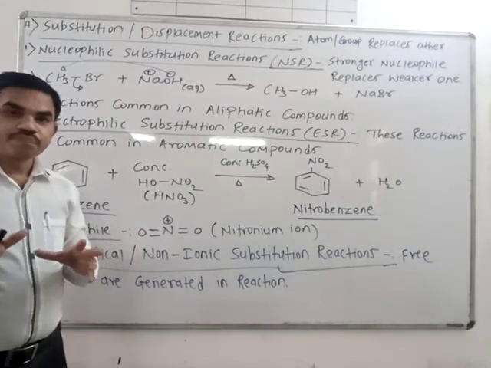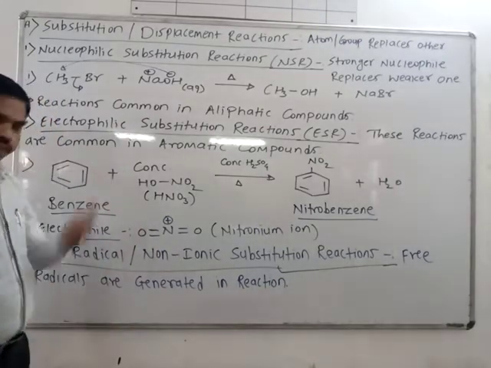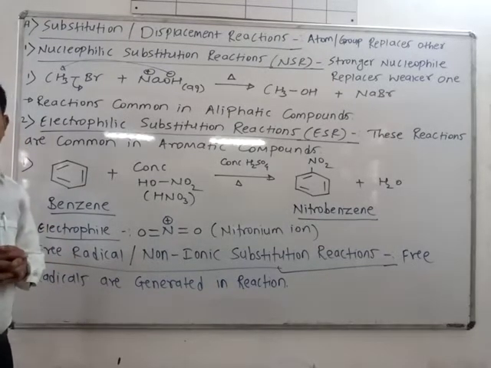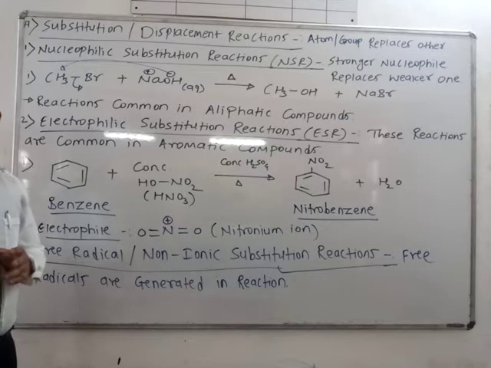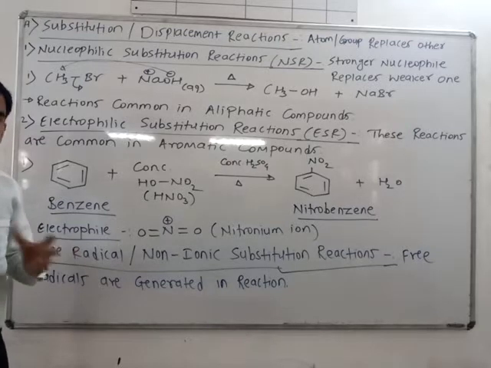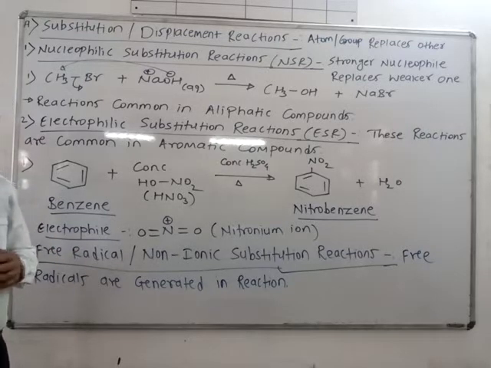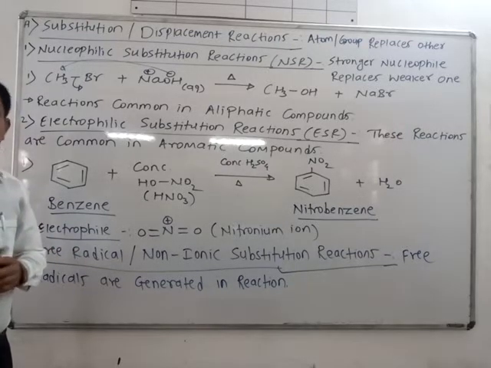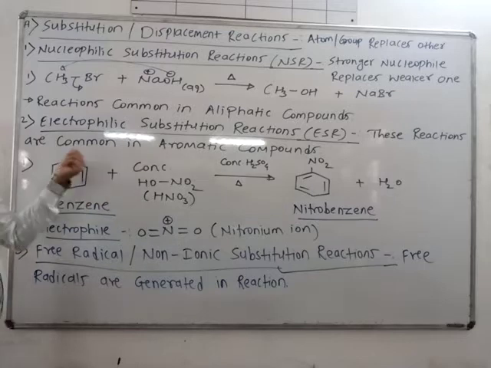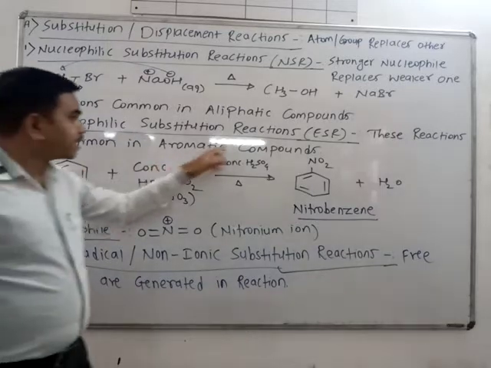Aromatic means the compounds which contain benzene. You know very well, we have seen the aromaticity, Huckel rule of aromaticity. So these reactions are common in aromatic compounds.